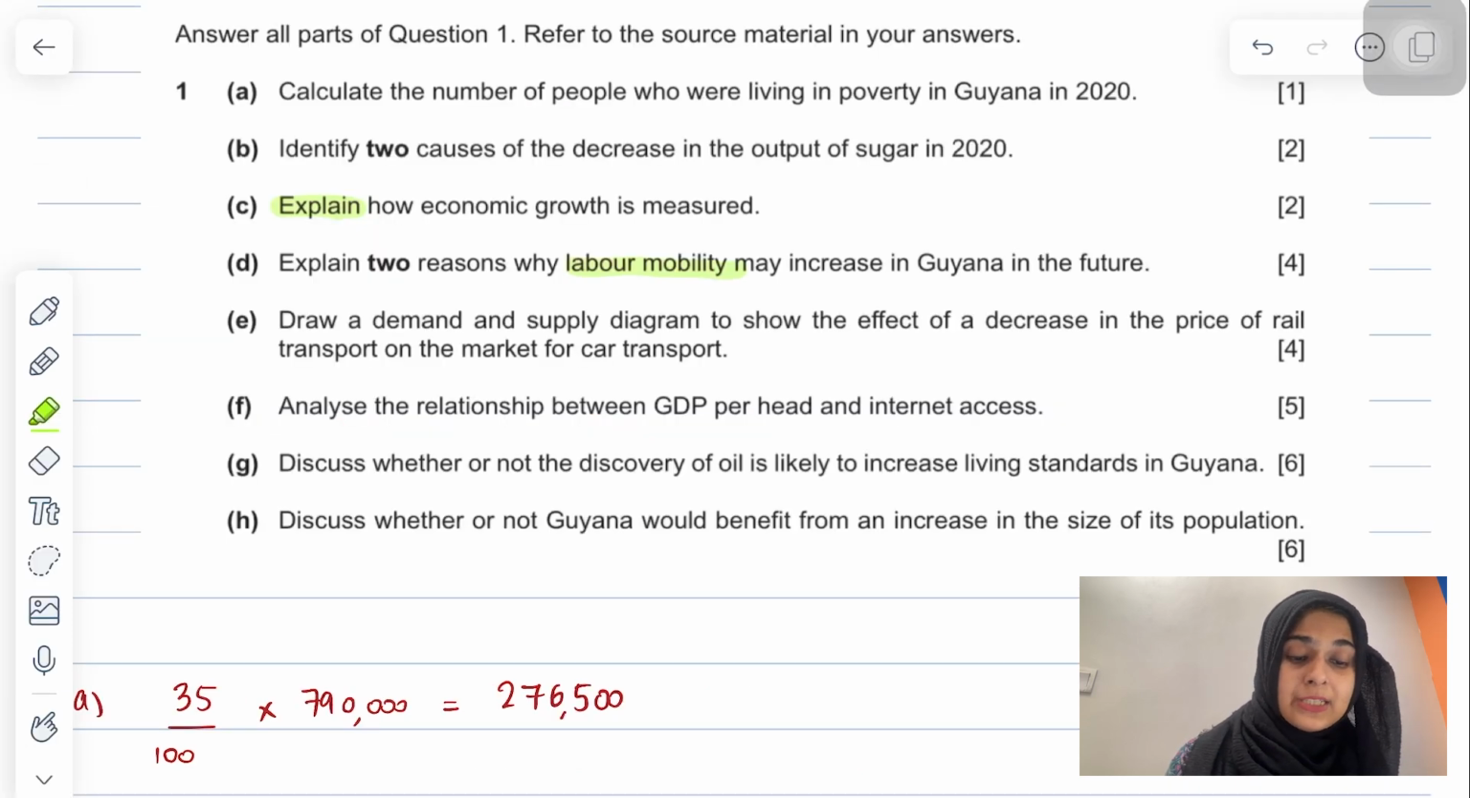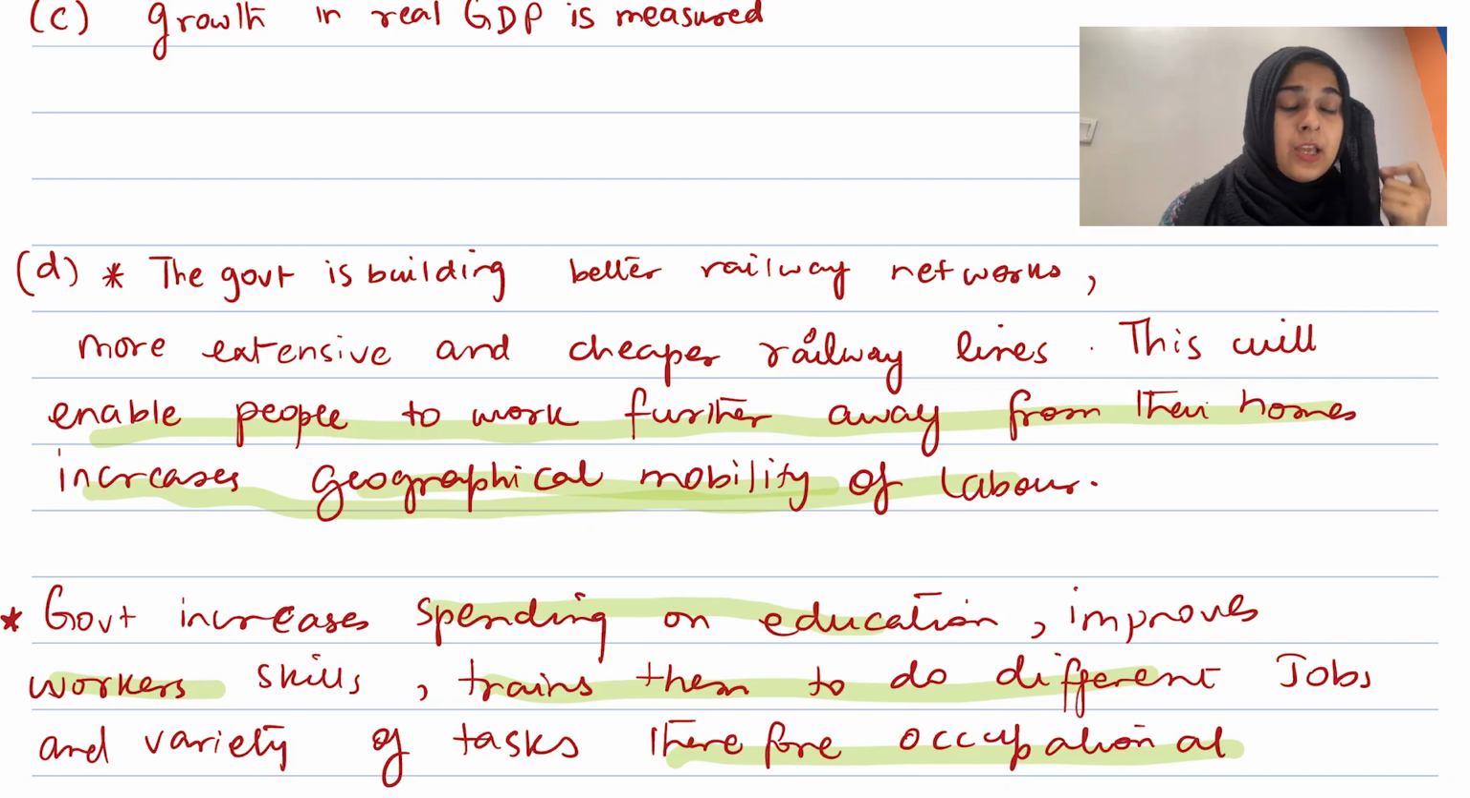Then they're saying in part D, explain 2 reasons why labor mobility may increase in Guyana in the future. So labor mobility, I always tell this to my students, you guys should know this, is of 2 types. One is occupational mobility and the other is geographical mobility. Occupational mobility is simply that me as a labor, am I able to do different tasks? So labor is a factor of production, right? And if labor is able to do multiple tasks, then they are more occupationally mobile. So occupational mobility is basically task mobility. The more skills I have, the more mobile I am.